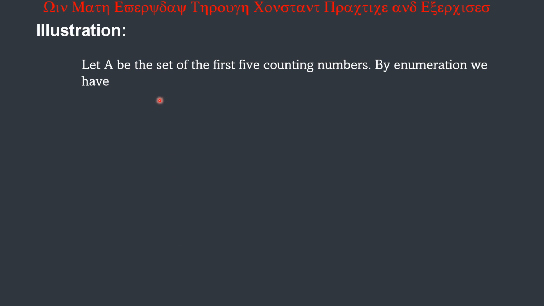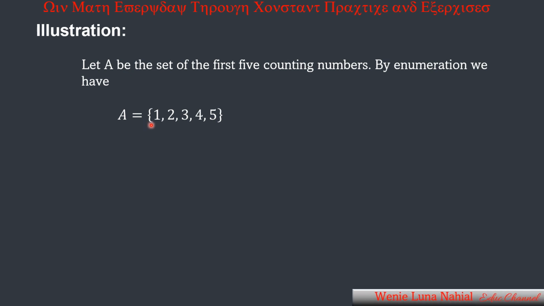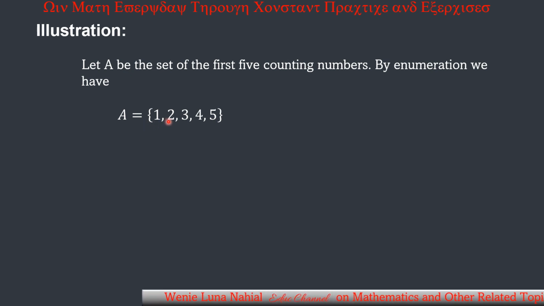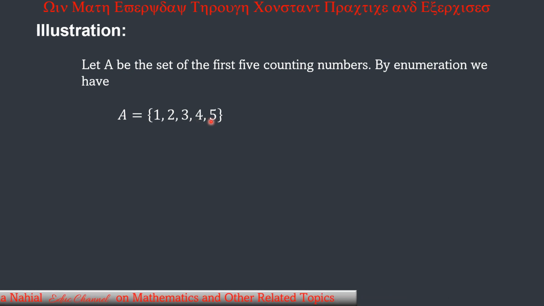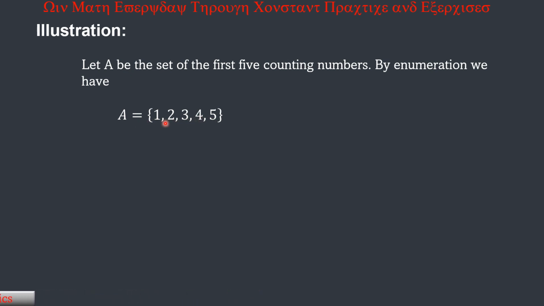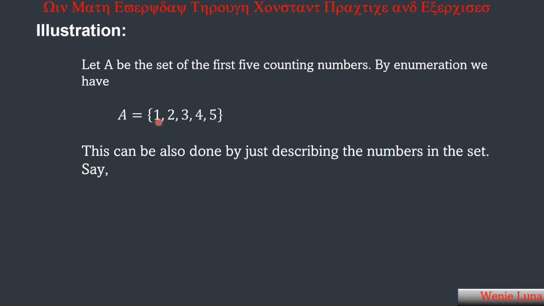Illustration. Let A be the set of the first 5 counting numbers. By enumeration, we have A equals the set containing the elements 1, 2, 3, 4, and 5. So there are 5 elements in set A, and these are the first 5 counting numbers. And this set A is an example of a finite set.